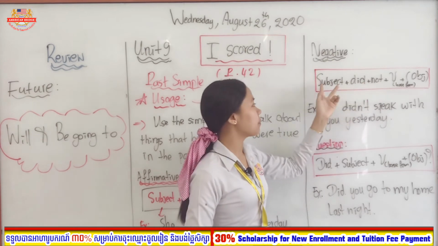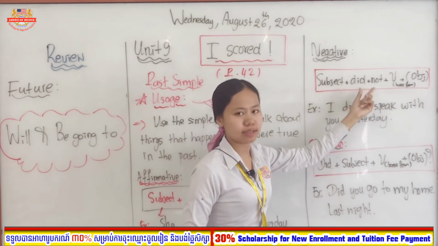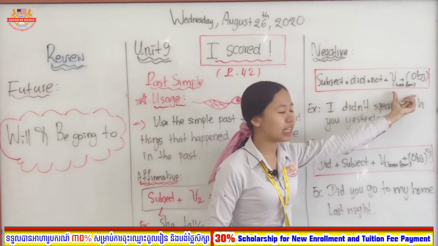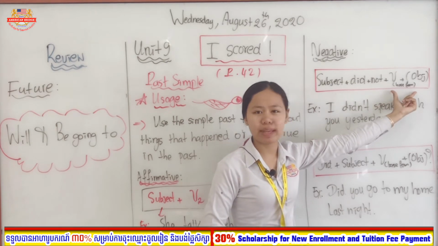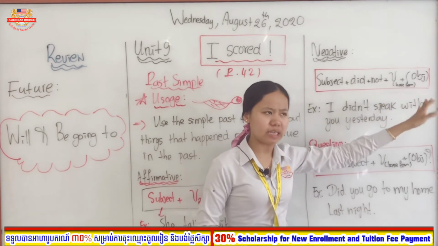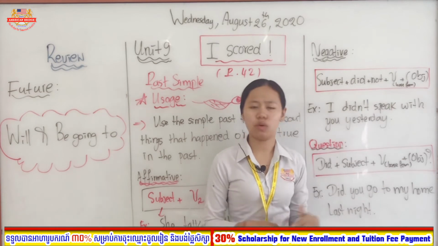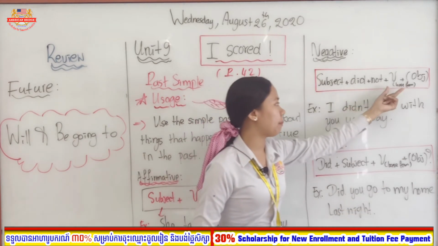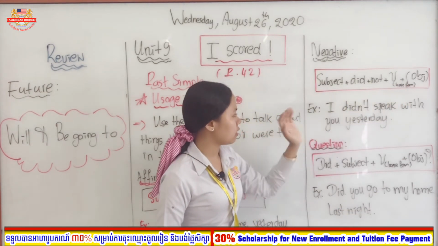Very easy, right? So I, you, we, they, he, she, it, and then plus did, and then plus not. And the verb here needs to be verb base form, the verb with no ending. You cannot change es, ed, ies, or anything like that. Okay, so verb base form. Okay, look at here.